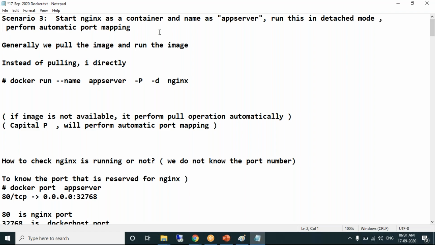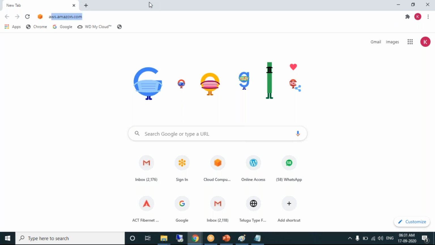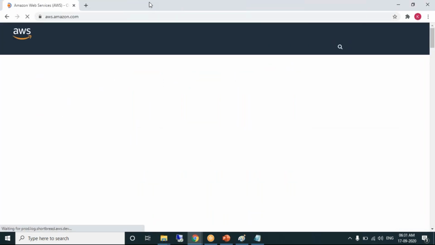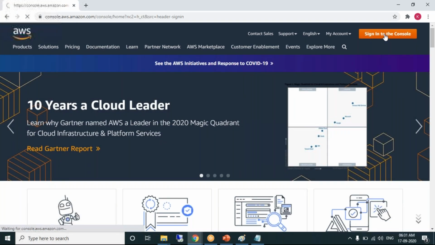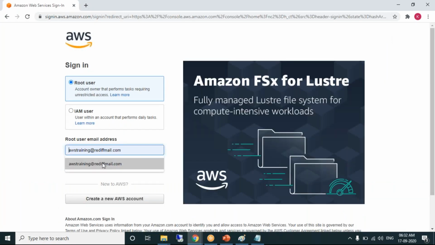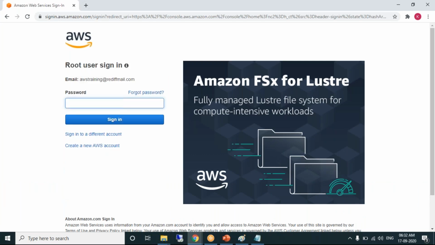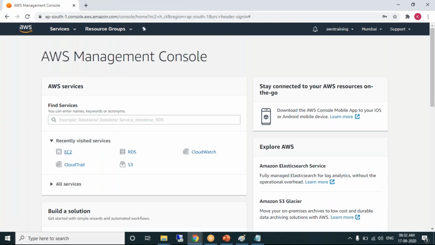Akhil, how to see the list of images? Are you there, Akhil? Yes, sir.